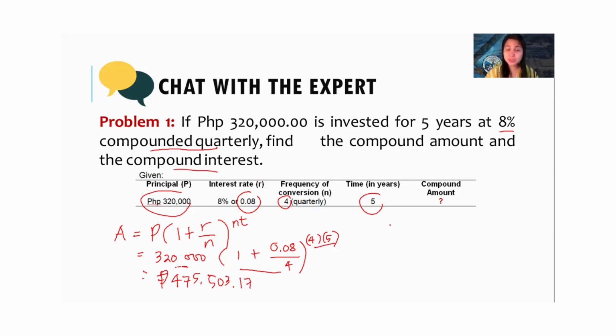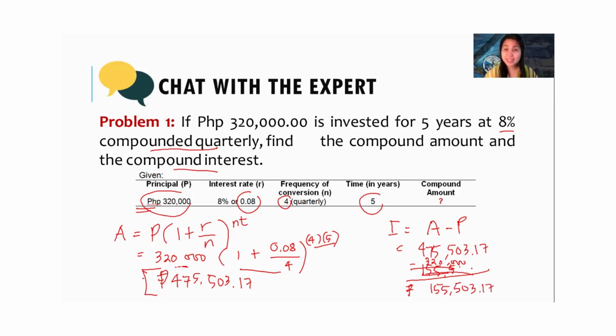Let's look for the compound interest. That's going to be compound amount minus the principal. So the 475,503.17, you subtract 320,000. The answer for the compound interest is 155,503.17. Any questions?